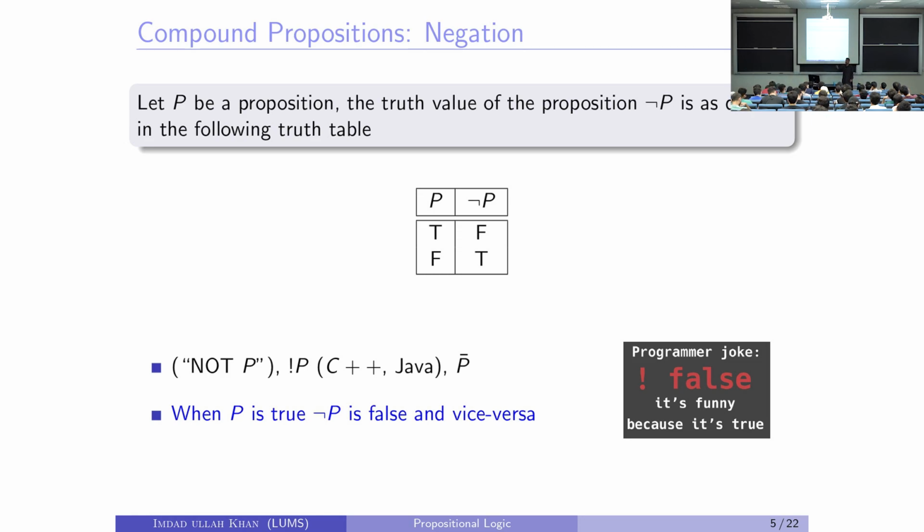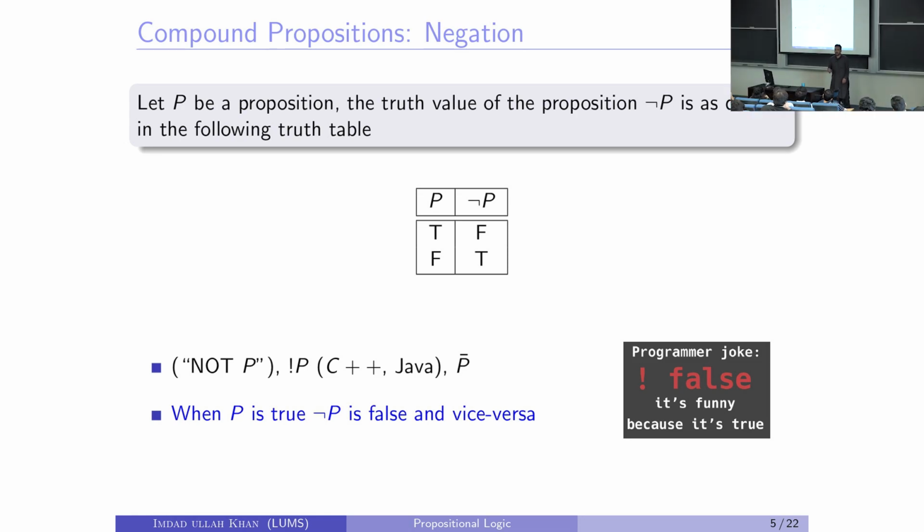In some old British mathematical convention, they write it as P with a bar over it, an overbar on that. It's not correct because the overbar is used generally in set theory nowadays. When P is true, not P is false, and vice versa.